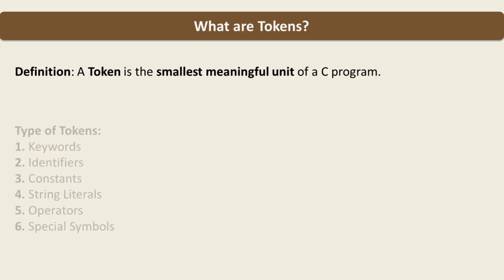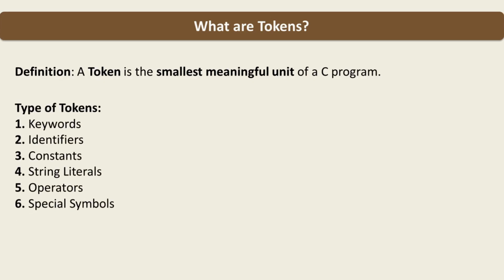In C programming, tokens are divided into 6 main categories: keywords, identifiers, constants, string literals, operators, and special symbols. Throughout today's lecture, we will understand each one in detail with examples. But before that, let me ask you, why do we study tokens? Before writing large programs, it is important to understand the individual components from which programs are built. Once you understand tokens, reading and writing C programs become much easier because you will know the purpose of every word and symbol used in the code.